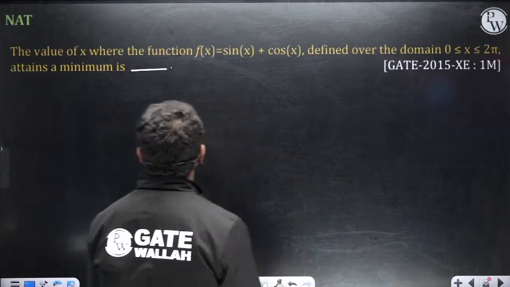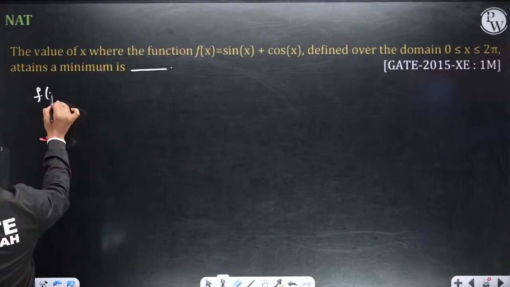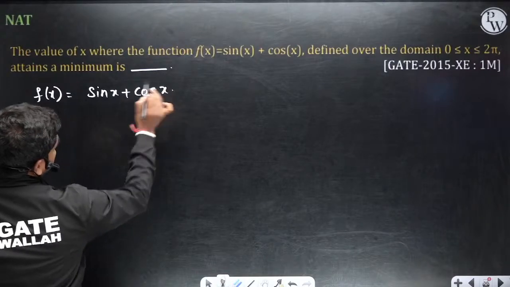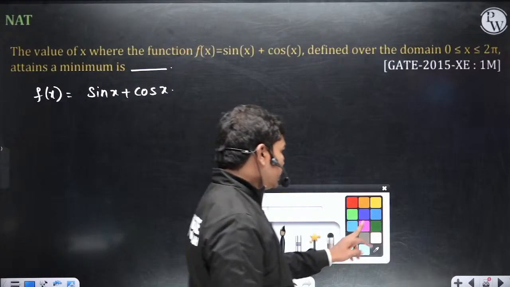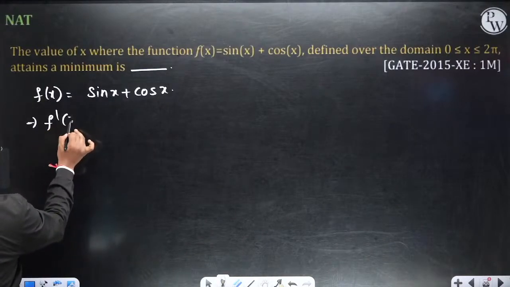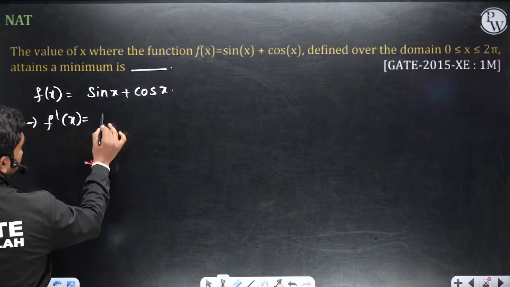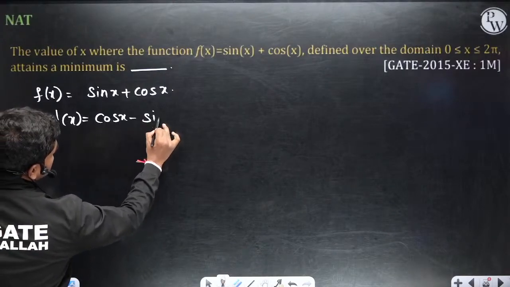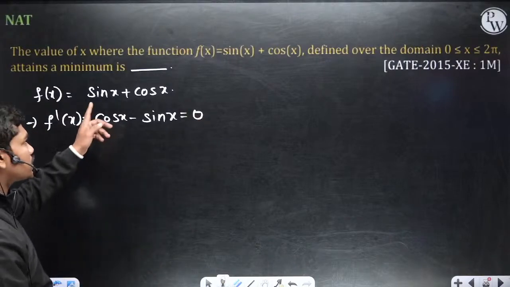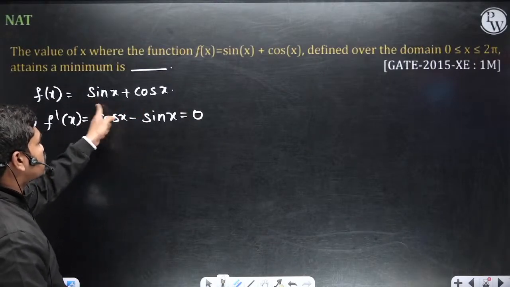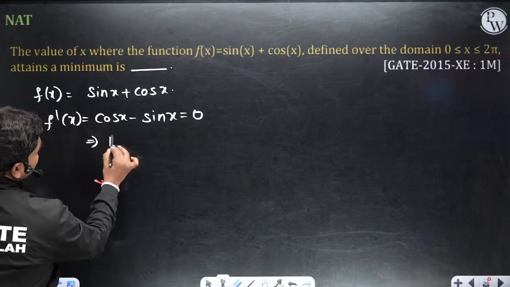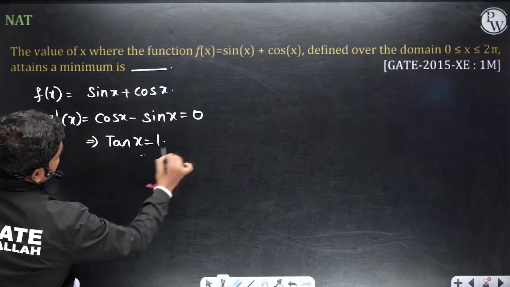Look, let us solve this question. f of x is equal to sin x plus cos x, है ना? Now if you see carefully, f dash of x, if you want maximum or minimum of any function, differentiate and equate to 0. So cos x minus sin x is equal to 0. Okay, because this is the differentiation: derivative of sin x is cos x plus derivative of cos x is minus sin x is equal to 0. So tan x is equal to 1. Tan x is equal to 1.